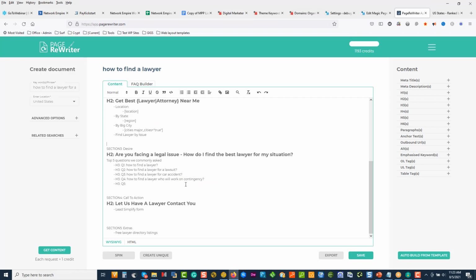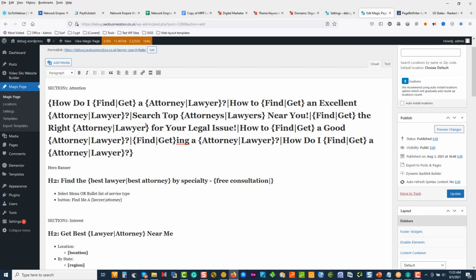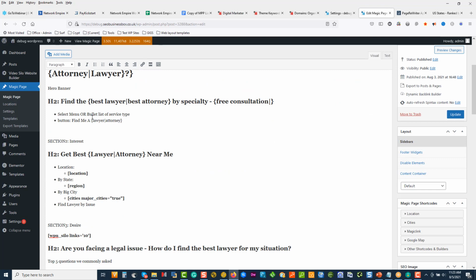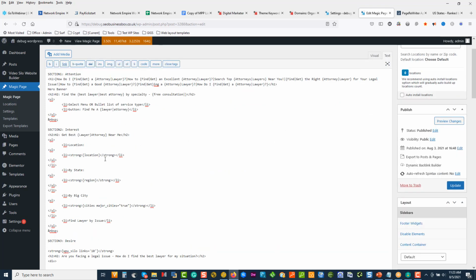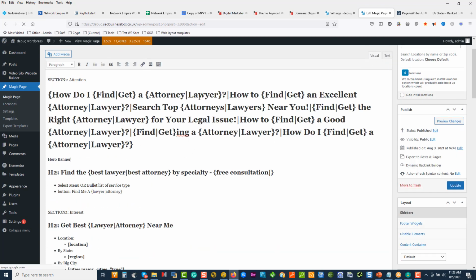and I start expanding on it. And then from that, we go into our page over here. Go into text, we paste it, and what you'll notice is, yeah, we started to play around with the 2 words that we just covered, attorney, lawyer. These are the 2 words, how to find.